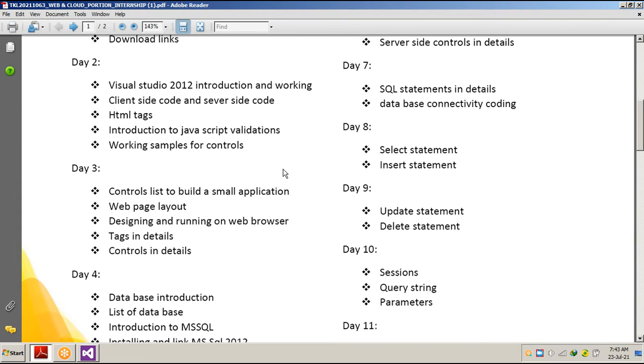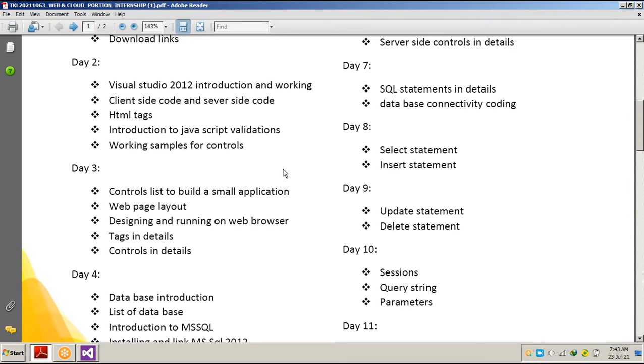Everything which can be done in Visual Studio 2019 or 20. The thing is that the server, when we upload our codes and pages to the server, doesn't ask for versions. It only asks for the pages and the script and the code and the framework we have used.